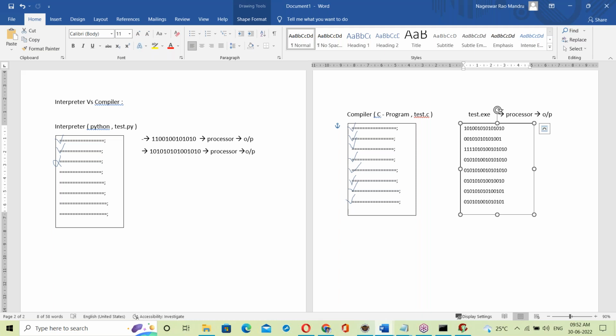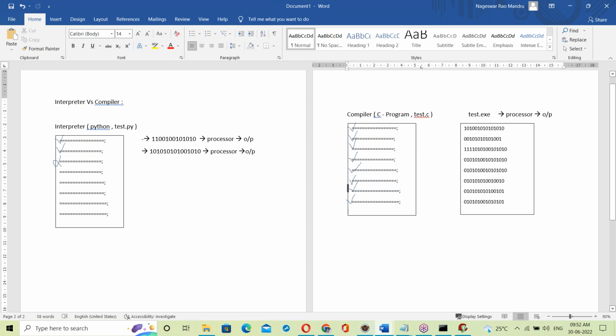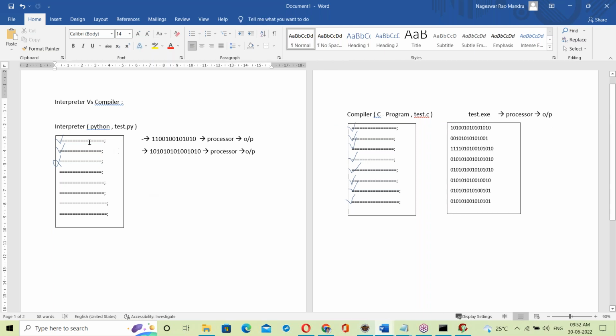The difference is the exe file. I'll explain step by step and compare the interpreter and compiler once again. See this box here: in the case of an interpreter, the first line is converted into binary code and immediately executed, then the second line is converted into binary code and executed. So it checks and executes line by line.